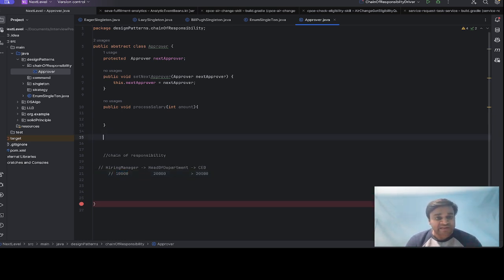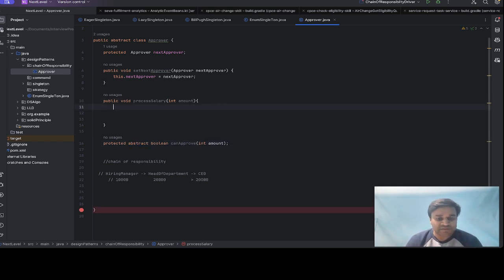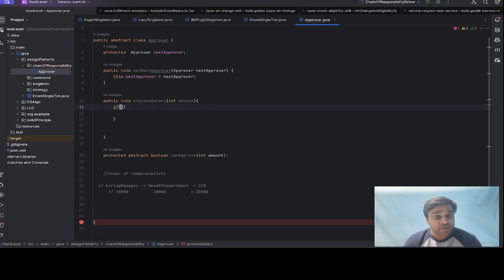So we will take one method which will return boolean, let's say canApprove. It will take in amount. This method is abstract so that every concrete class can have their own implementation. So in the processSalary, if for this particular approval it's true,